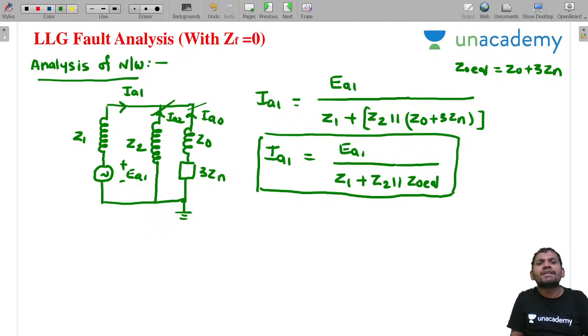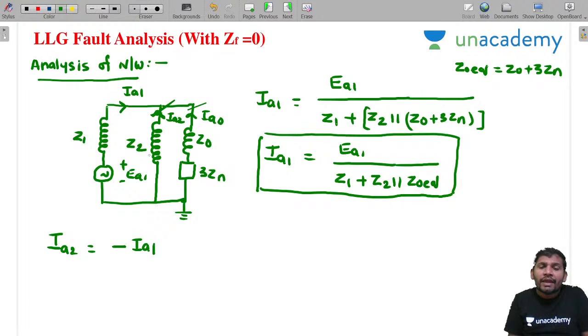Once you know IA1, I want to find IA2 and IA0. How to find IA2? Apply the current divider rule. But this IA2 and IA1 are in opposite directions. This is the direction of IA2, but this is the direction of IA1. That means IA2 and IA1 are in opposite directions. Then how to apply this for IA2? This is minus IA1.